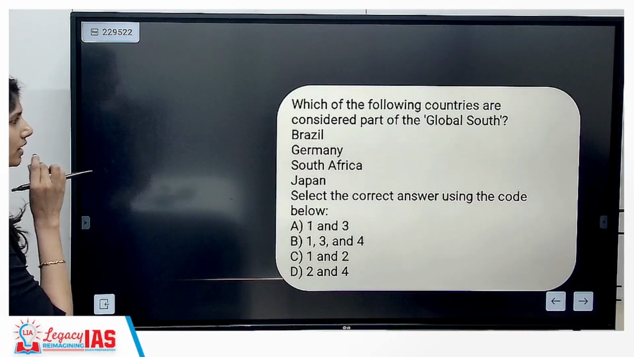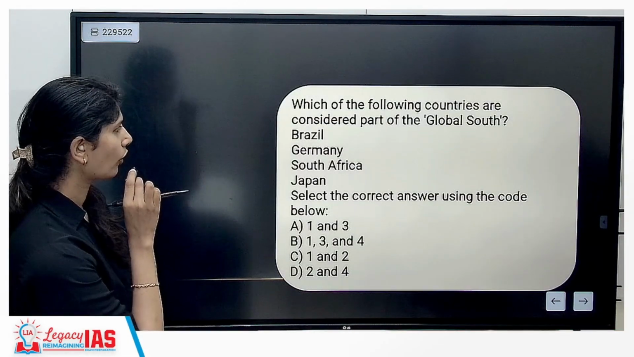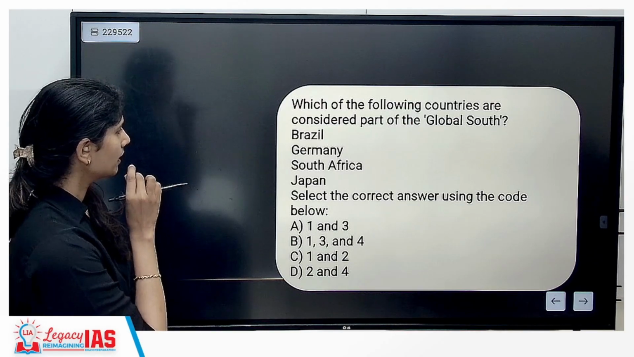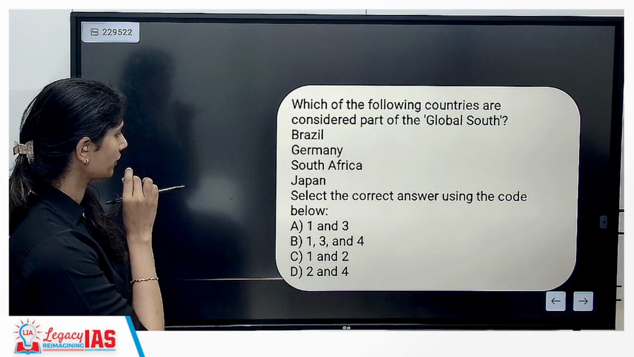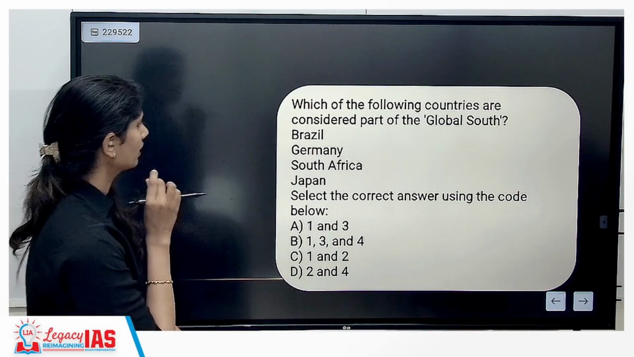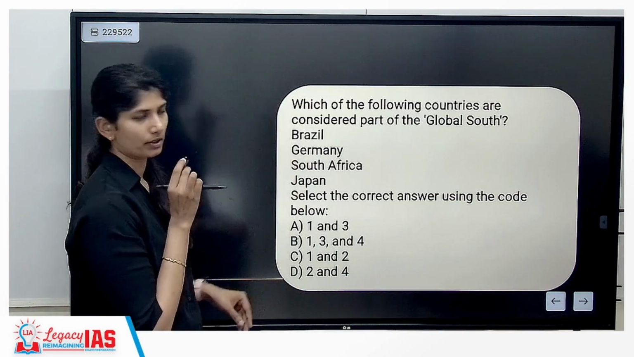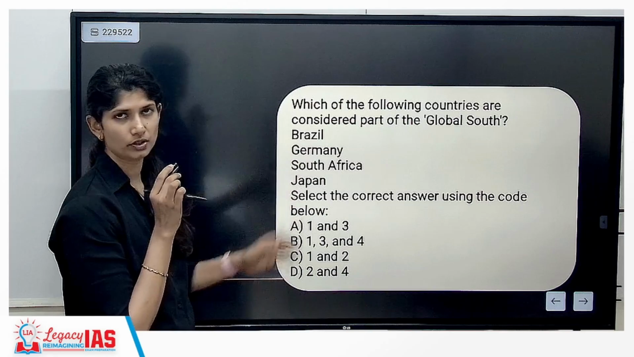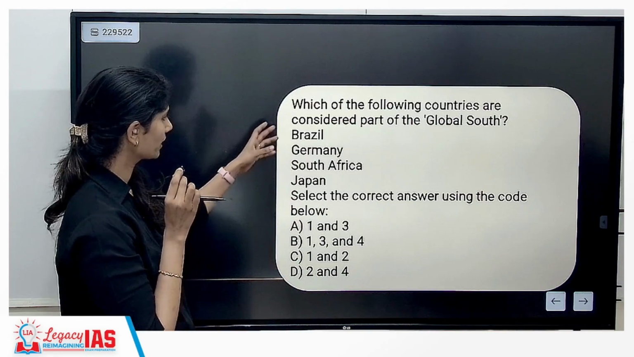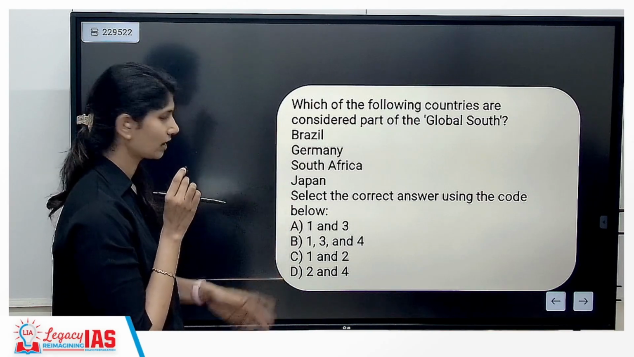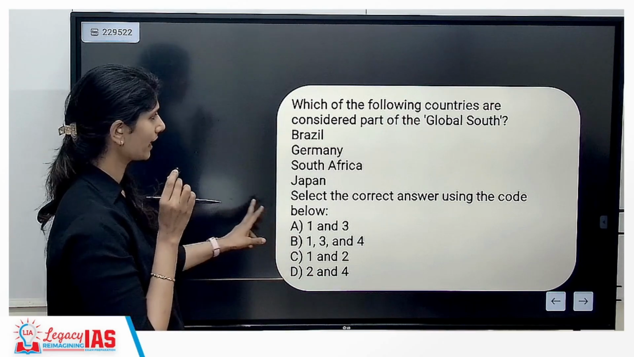Which of the following countries are considered as a part of global south? Brazil, Germany, South Africa, Japan. Germany is a global north, it will not come in. Japan also will not come into this ambit. So correct answer is Brazil and South Africa. Correct answer is 1 and 3 only. So A is the answer.